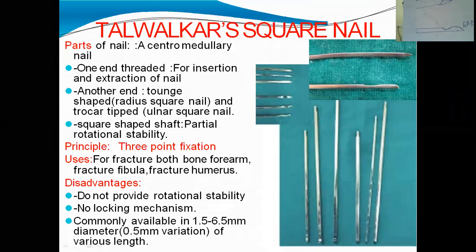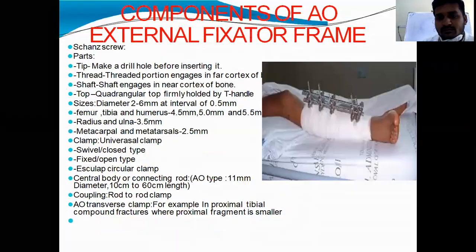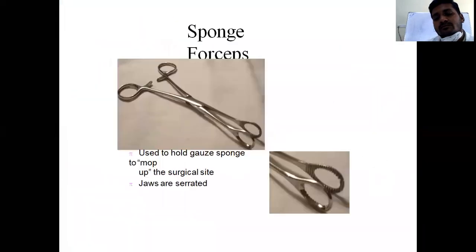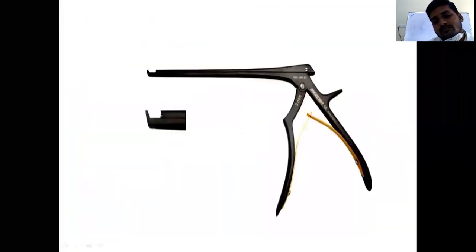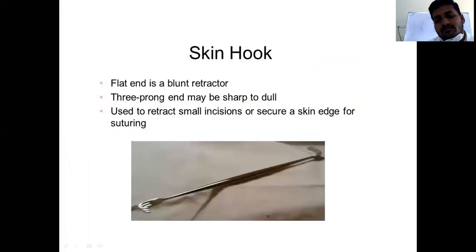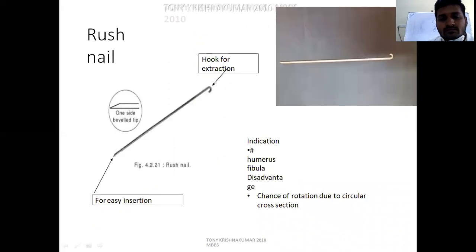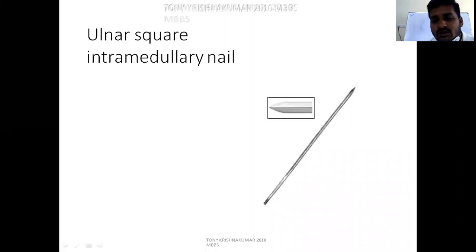By this you can identify the nail. This is the radius square nail, and square cross section ulnar square nail.